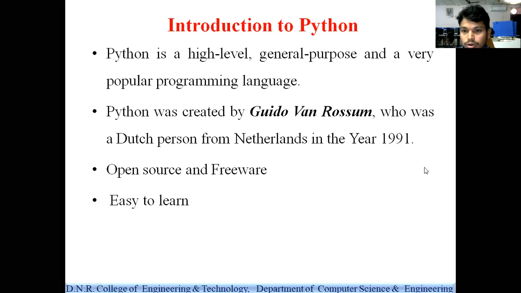Next, who developed the Python programming? The Python programming was developed or created by Guido van Rossum.